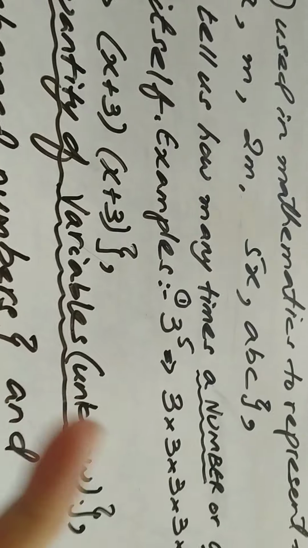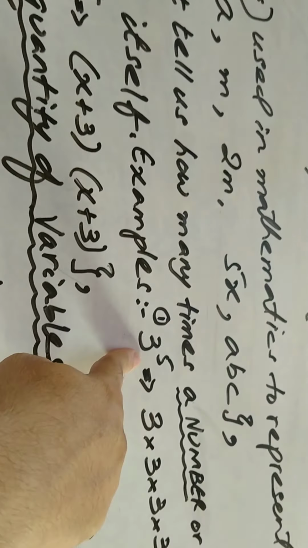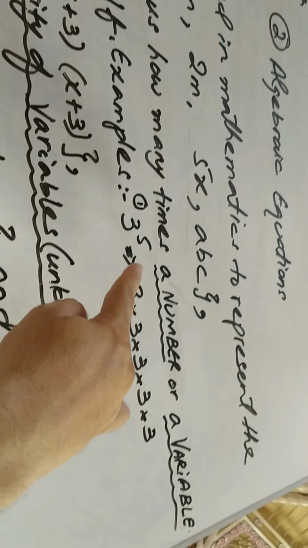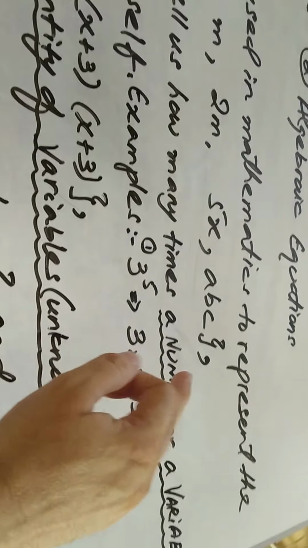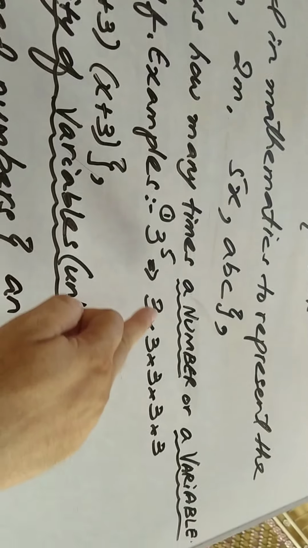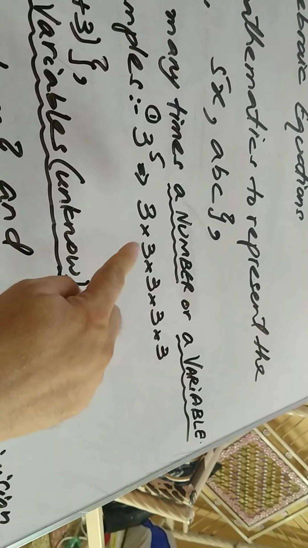For example, if I say 3 power 5, guys, what does this power 5 mean? This power 5 tells us that this base, this is called the base, the base will be a number also, the base will be a variable also, or the base will be a bracket also. So guys, always remember what this power 5 means. The purpose of this power 5 is that this base is multiplied by itself, like 3 multiply 3 multiply 3 multiply 3 multiply 3: 1, 2, 3, 4, 5.